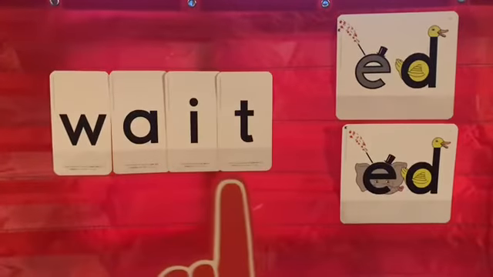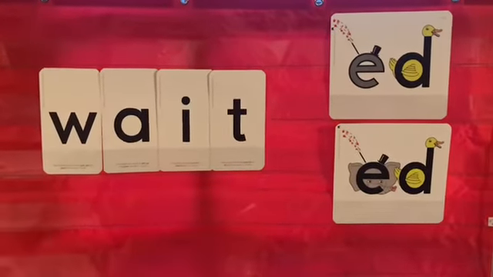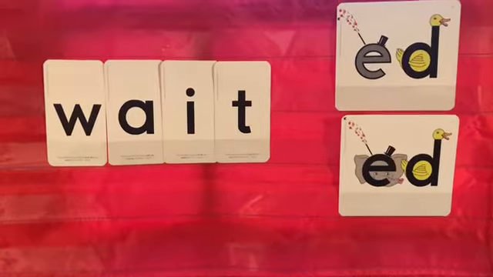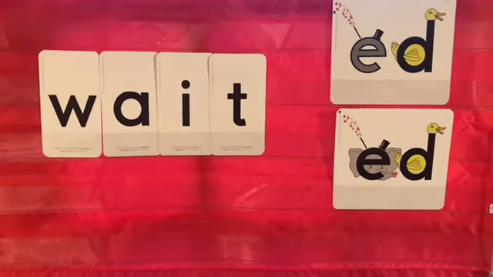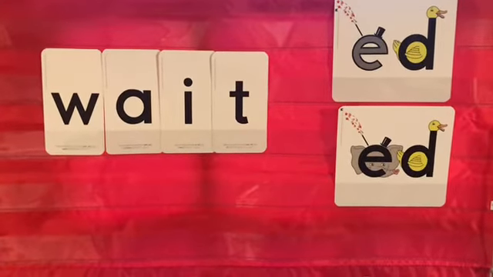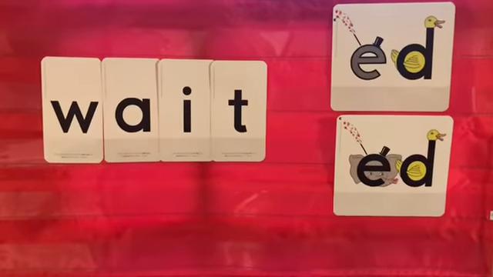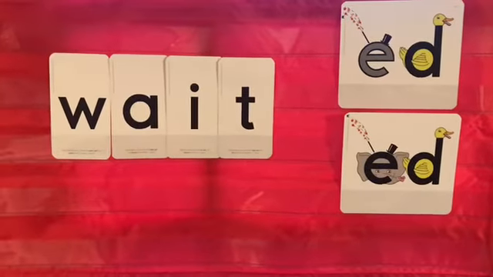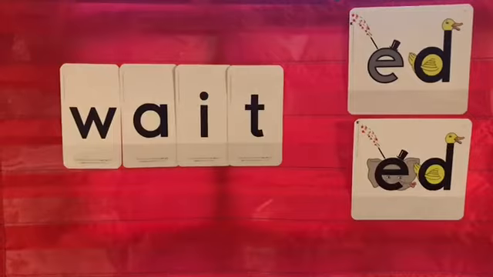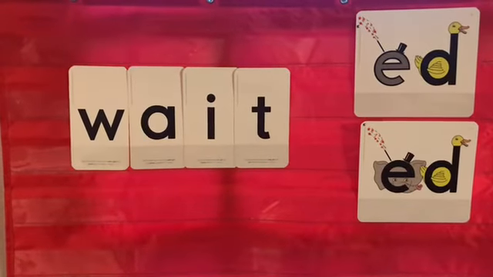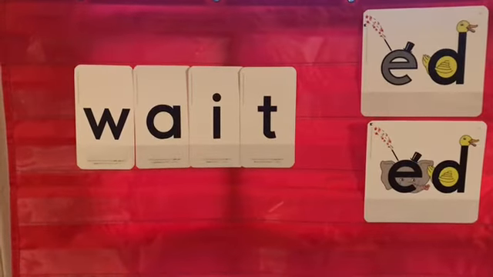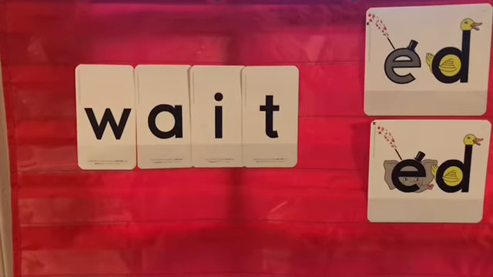Wait. We want this word to say that we have already waited. Waited. Now, remember that when you say it quickly, even though it's ed, it might sound like id. So which word ending says id or ed?